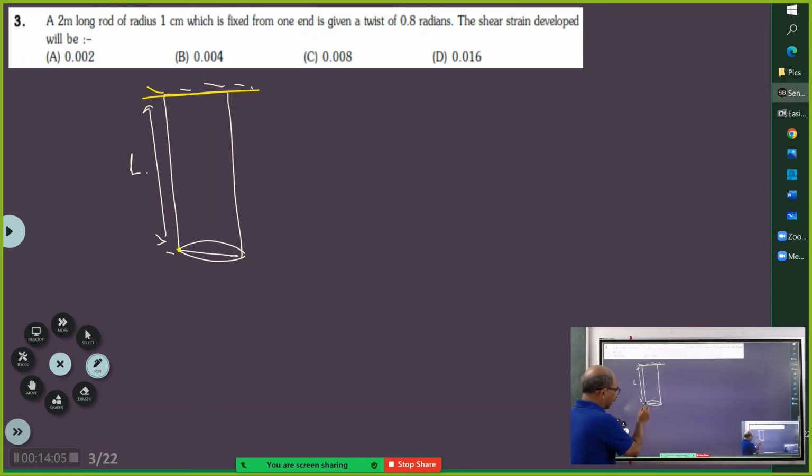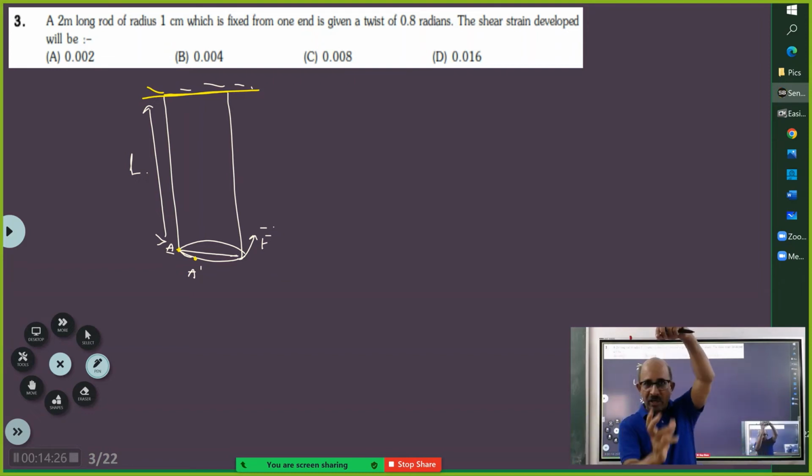It is just fixed. So this point A will now come here. Because you are giving a twist, you are giving a torque to this, because you are applying force in this direction, this point A will come to A dash. So this is what will happen when you twist. You take cloth and you twist. See my finger, I assume that it is holding the rod. This finger, it will twist. So this is all it will twist.